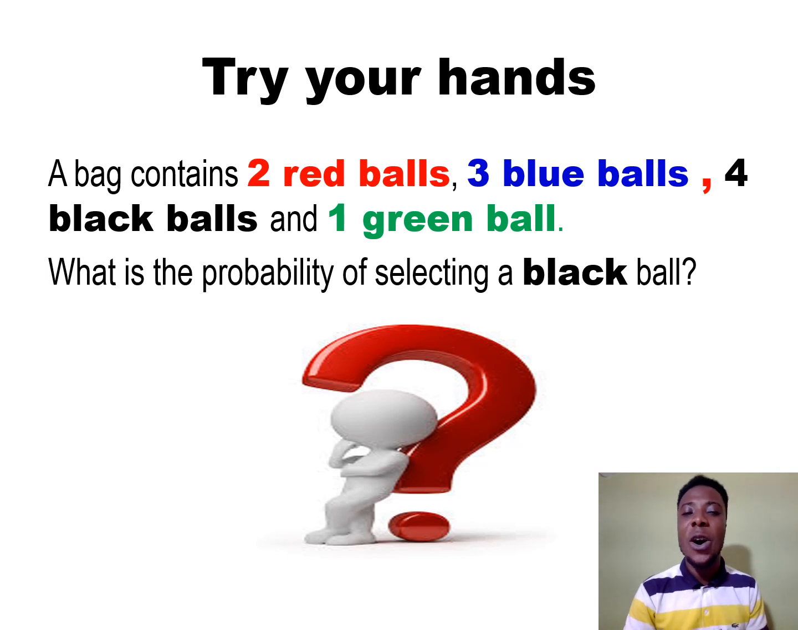Now try your hands on this. I'm giving you the same question with 1 minute. A bag contains 2 red balls, 3 blue balls, 4 black balls, and 1 green ball. Are you okay with the question? What is the probability of selecting a black ball? Have you remembered the steps?